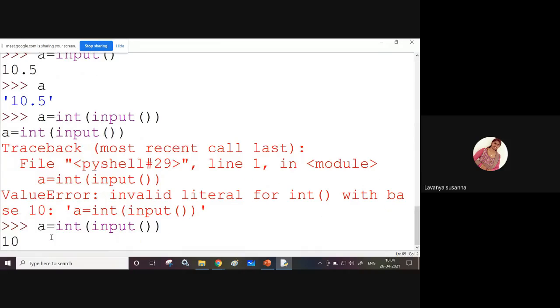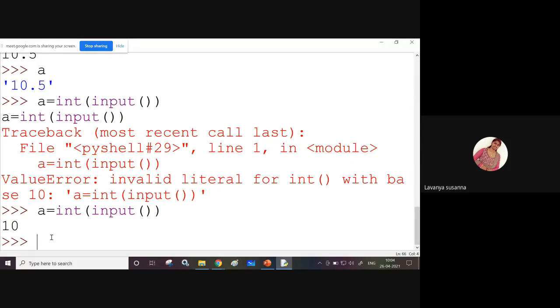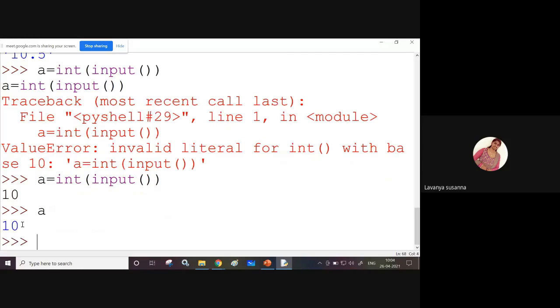I'm entering the value 10. This value 10 will be stored in variable A. Now I'm displaying A. The value 10 is displayed. That means this int function will convert any value you are giving into an integer.